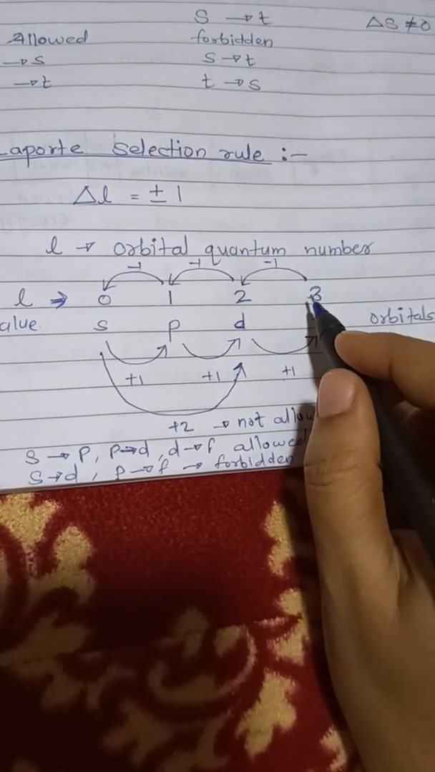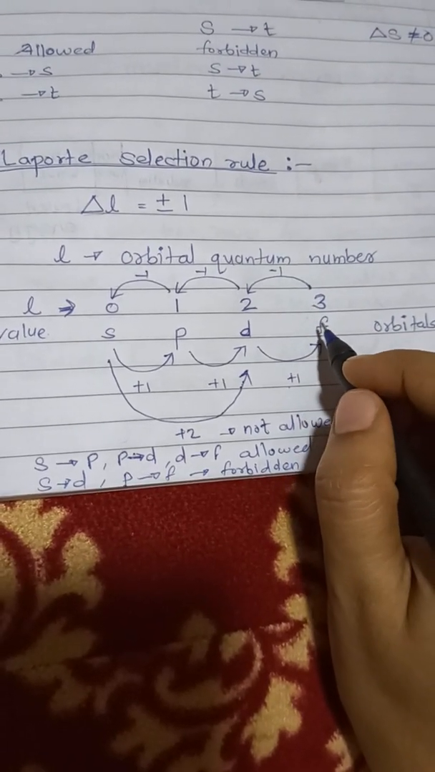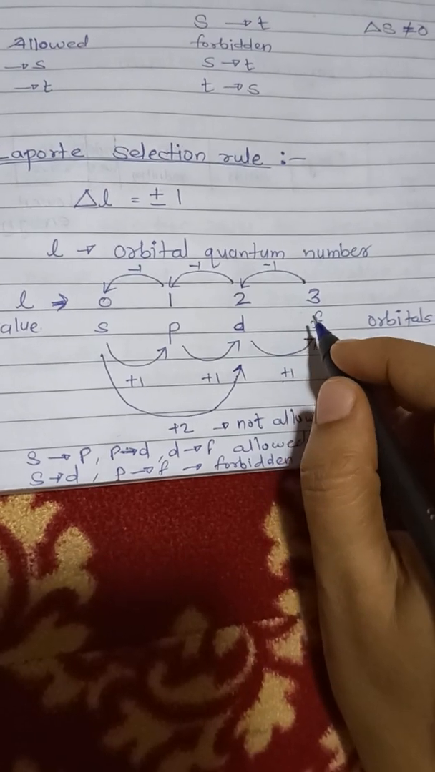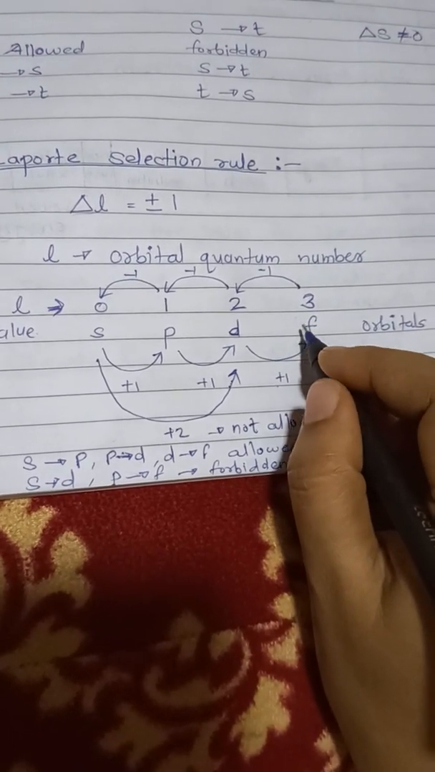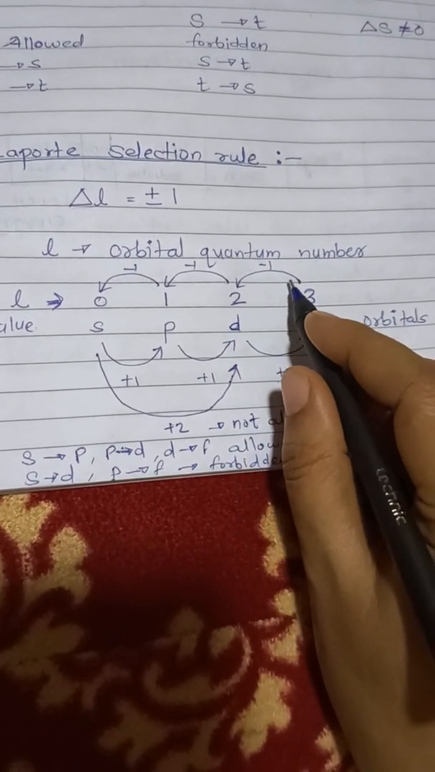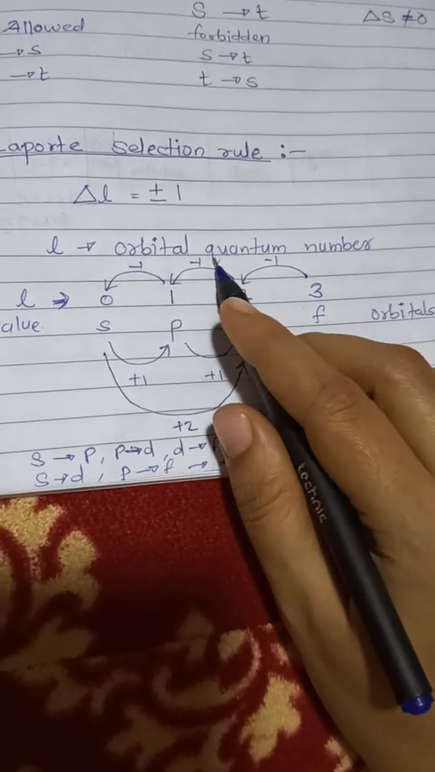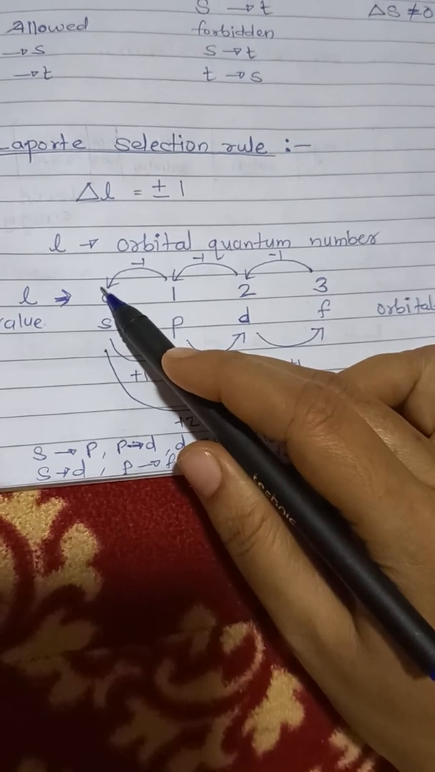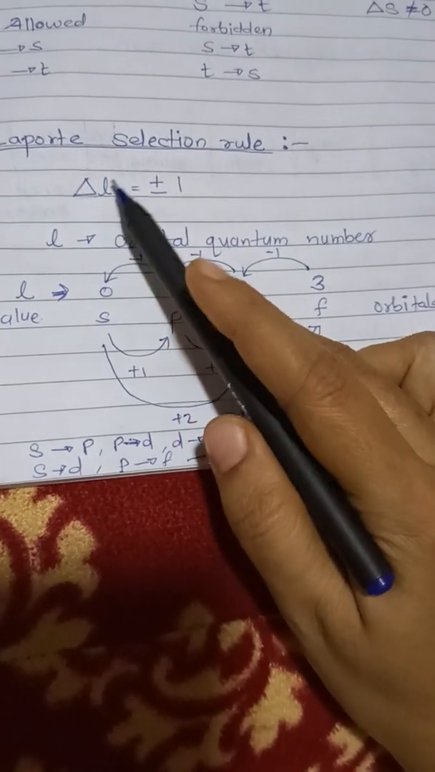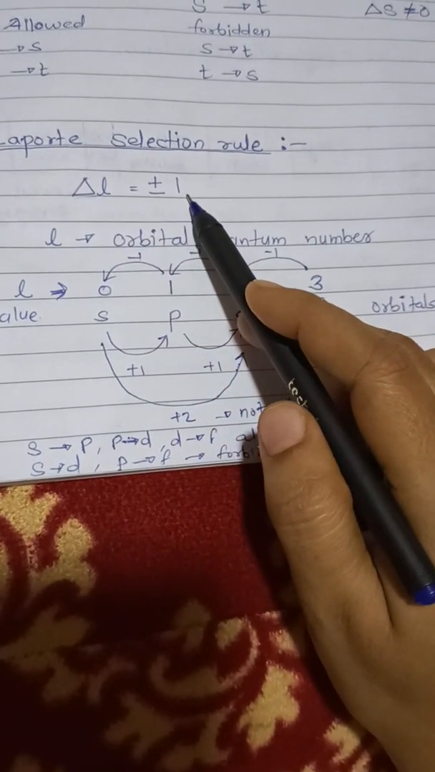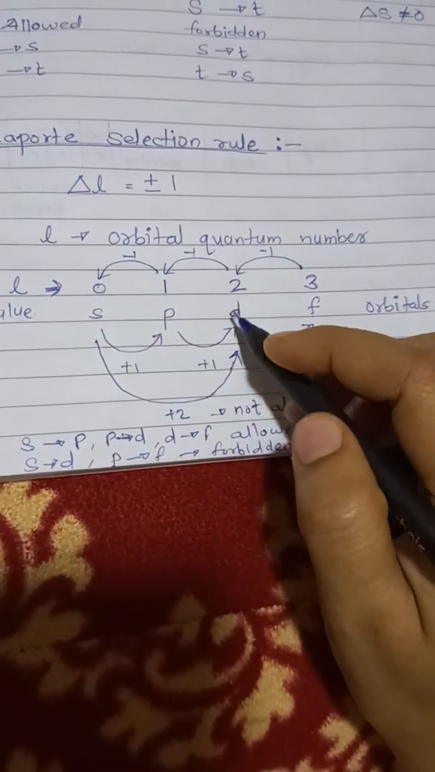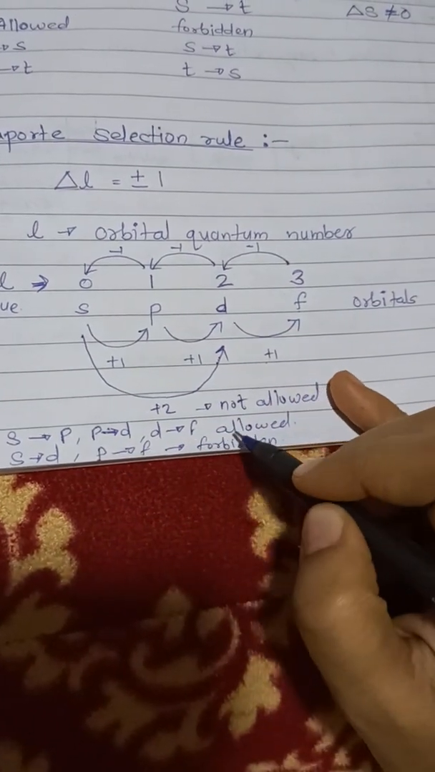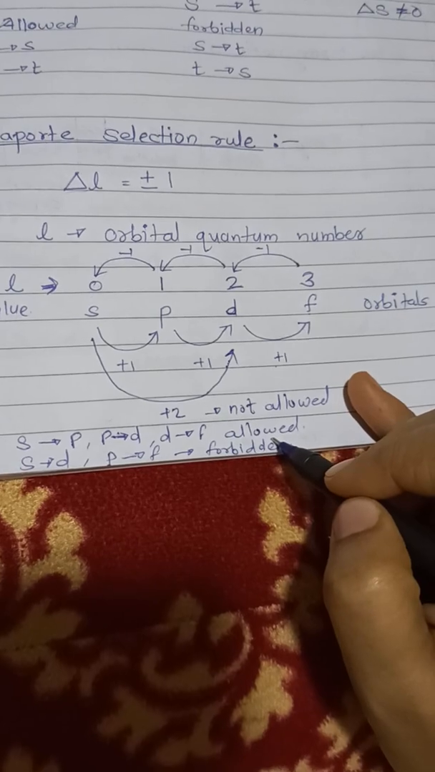Similarly, if it is an emission of energy, then from f orbital it will come down to d orbital, it is -1, d to p is -1, and p to s is -1. So the change in the quantum number is either +1 or -1 in this case. Such transitions are allowed transitions. I have written over here, these are allowed transitions.